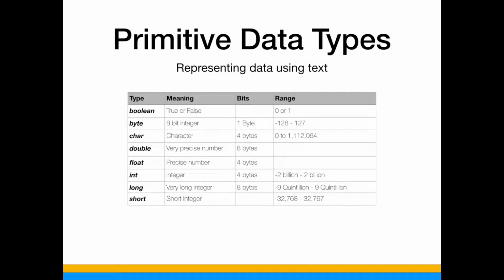In the case of double, it's a very precise number. It's a double precision number. That's why it's called a double precision number. Means that, for example, if we want to represent pi, we can do it by using 4 bytes, which is a lot of data, because the range of a double can go from minus 9 quintillion to plus 9 quintillion. So it's really a lot of space allocated for representing very, very precise numbers.